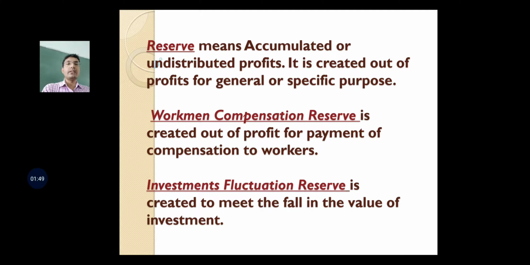Similarly, there is another specific reserve called investment fluctuation reserve, which is used to meet the fall in the value of investment. So all these reserves are created out of the profits of the business. Some reserves are created for general purposes, which could be used for anything, but some reserves are created for a specific purpose, and the use of such a specific reserve is restricted to the purpose for which it has been created.